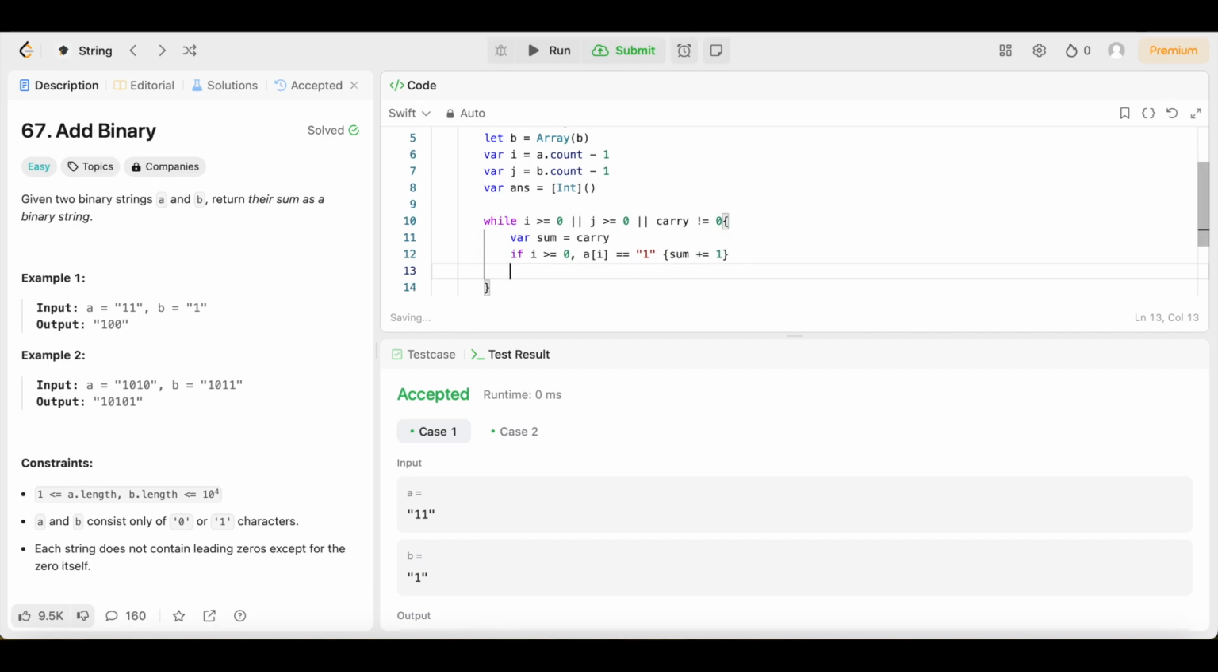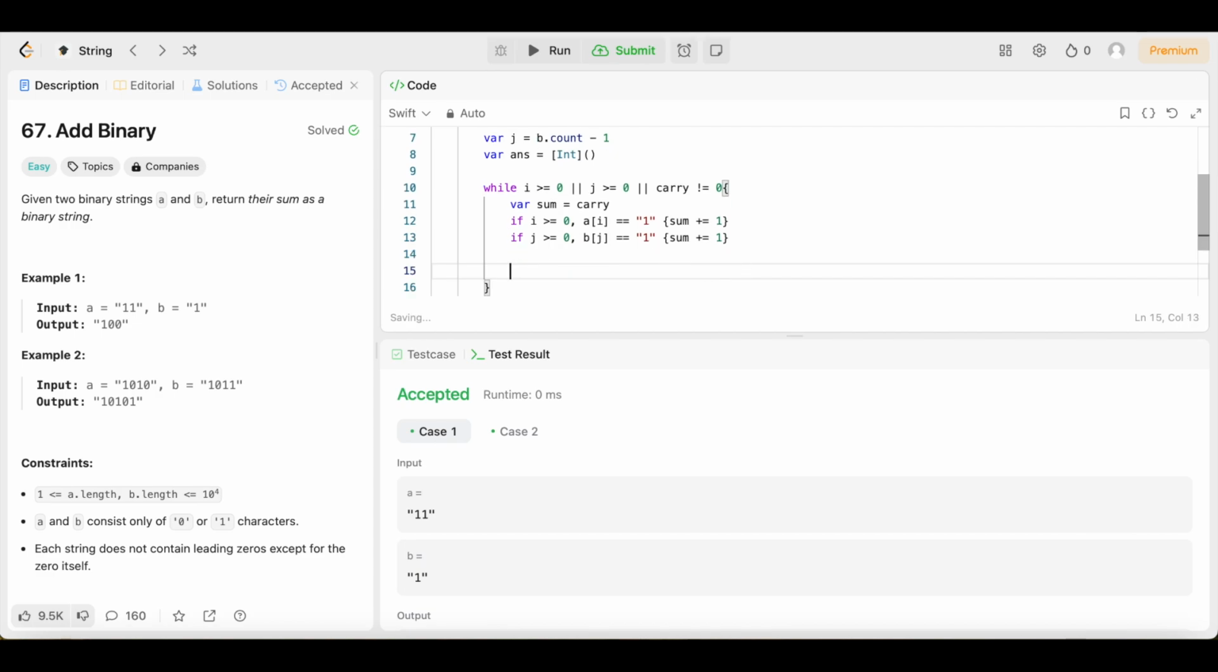Then we're going to come down here and do the same thing for J. We're going to say if J is greater than or equal to 0, comma. Then we're going to say B, open up the array brackets, put the J inside. We're going to say it's equal to, open up the quotation marks, 1. Then we're going to do the same thing, open up the brackets, sum plus equals 1.